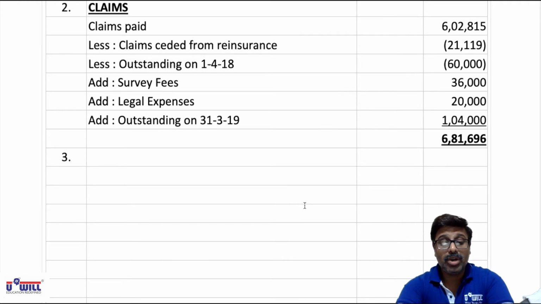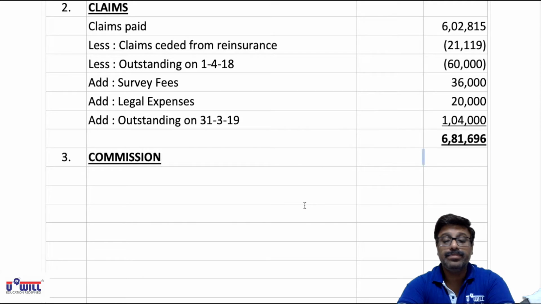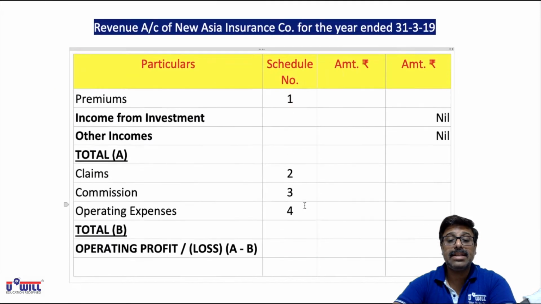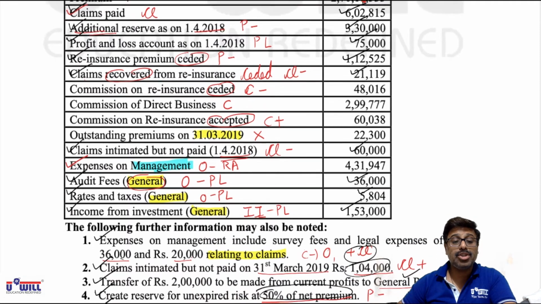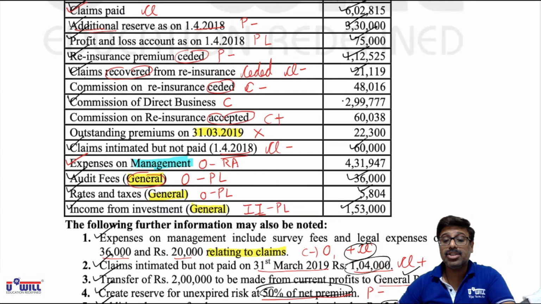Now after claims we have commission. So all the items marked as C will be taken into consideration. Very first we start with commission on direct business, that is 299,777.